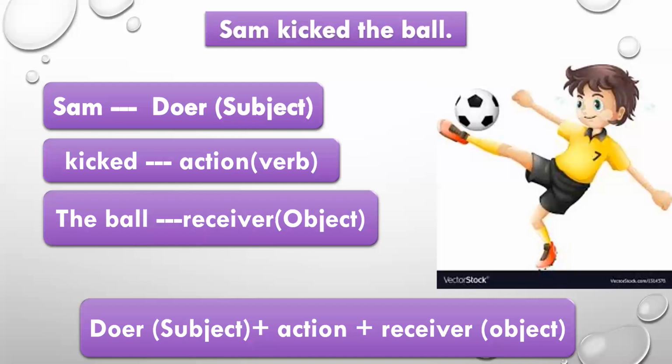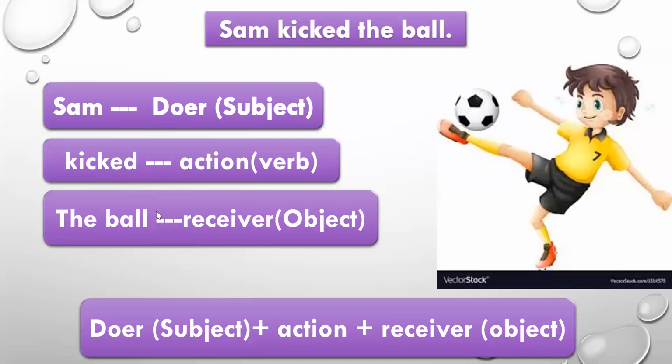So what is the structure of this sentence? We have the doer, and this doer is also the subject of the sentence, plus action. What is the action here? The action is kicked, and it is also the verb in the sentence, plus the receiver of the action or the object of the sentence.